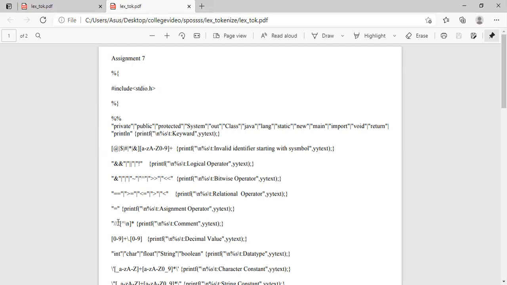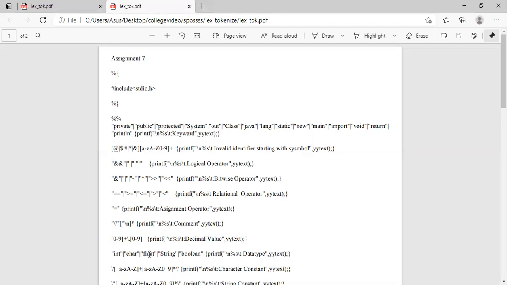We know we write comments in Java, so it is also a token, and it will show that it is a comment. 0 to 9 plus dot 0 to 9 is a decimal value. If you take 10.23, before the point any 0 to 9 number can be there, and after the dot any 0 to 9 number can be there. So it treats it as a decimal value.